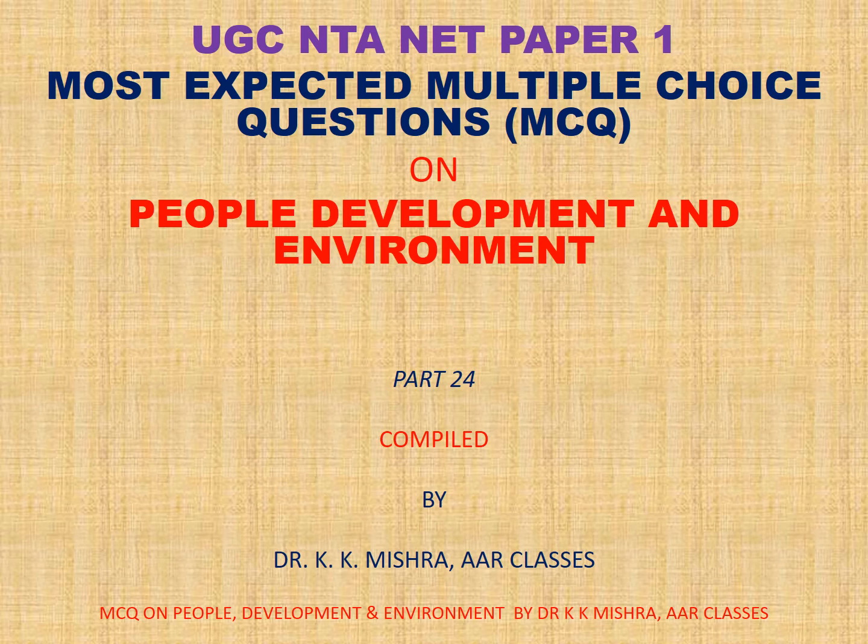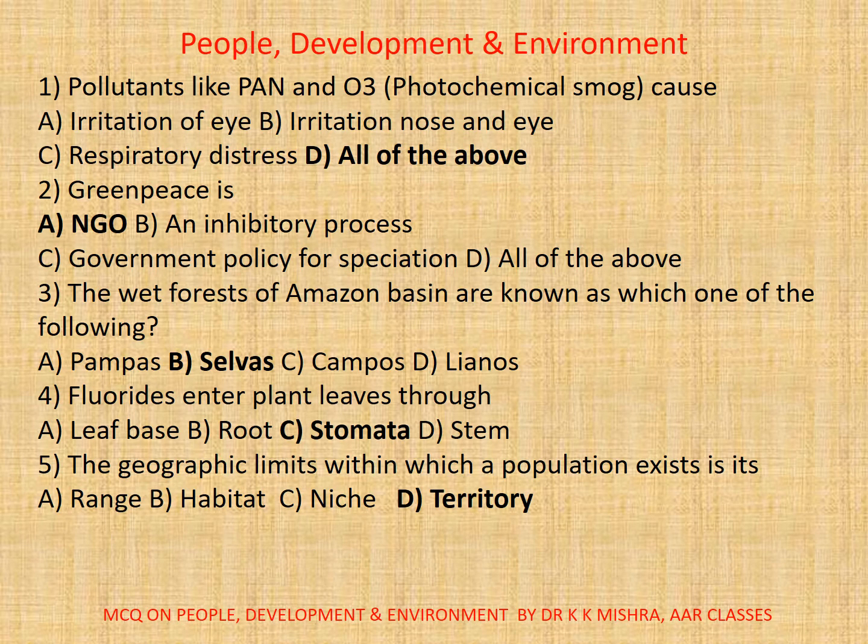Now come to question number 1. Pollutants like PAN and O3 in photochemical smog cause: A. Irritation of eye, B. Irritation in nose and eye, C. Respiratory distress, D. All of the above. Correct option is D, all of the above.